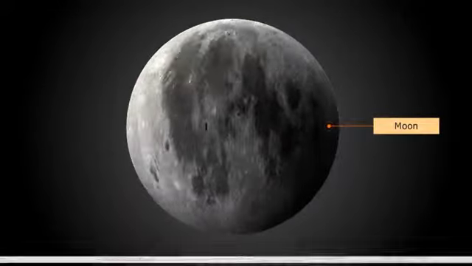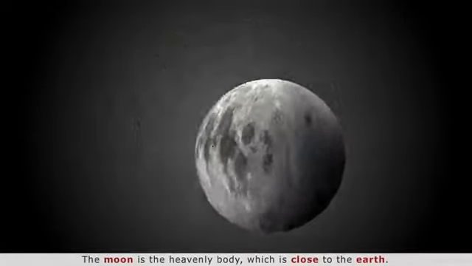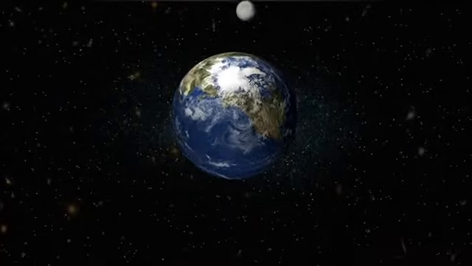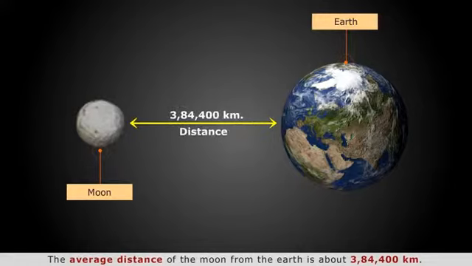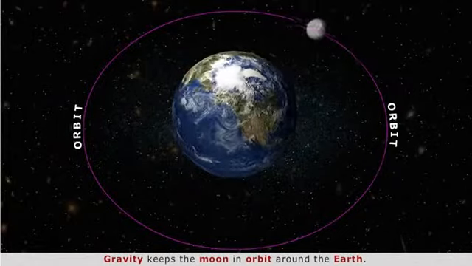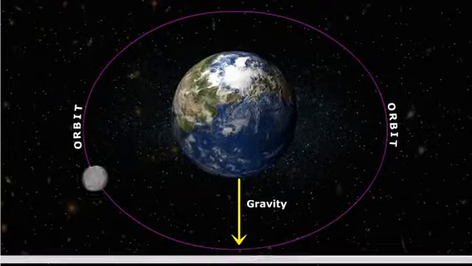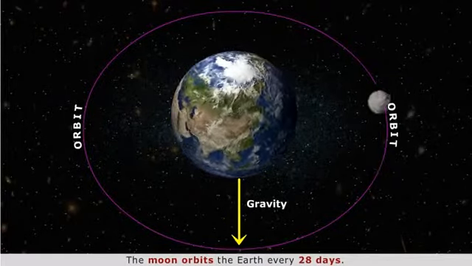Moon. The moon is the heavenly body which is closest to the Earth. The average distance of the moon from the Earth is about 3,84,400 kilometers. Gravity keeps the moon in orbit around the Earth. The moon orbits the Earth every 28 days.